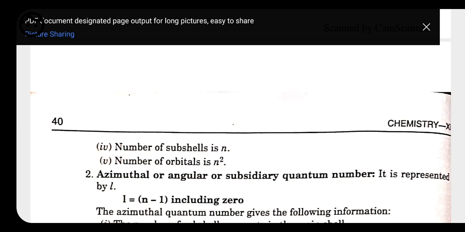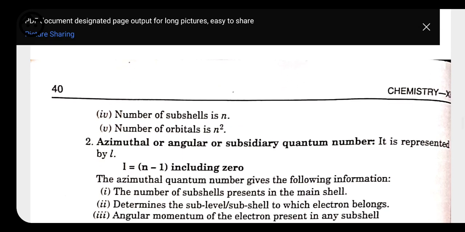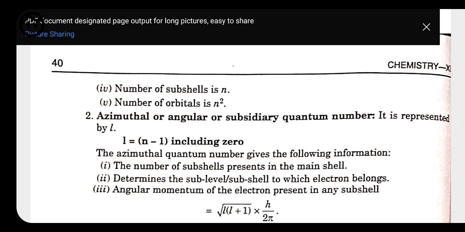Now the second quantum number is the azimuthal quantum number. This azimuthal quantum number is also called the subsidiary quantum number, or the secondary quantum number. This quantum number is denoted by small l. The value of the azimuthal quantum number will always be less than n, that's why l is taken as n minus 1. See, l gives the orbital in which the electron is present.